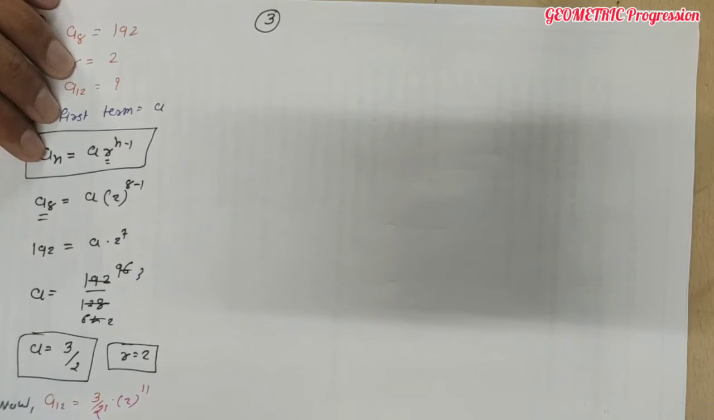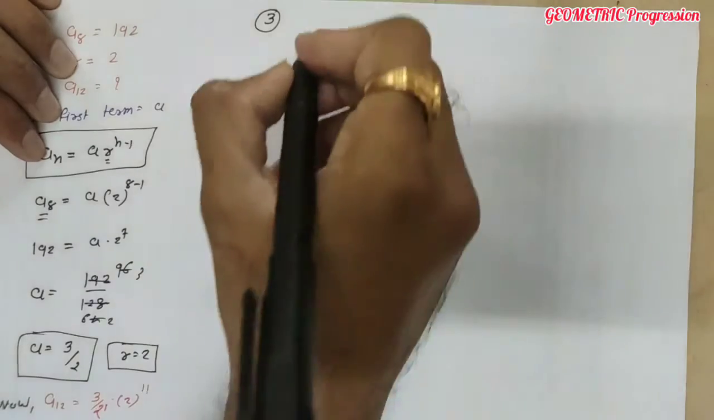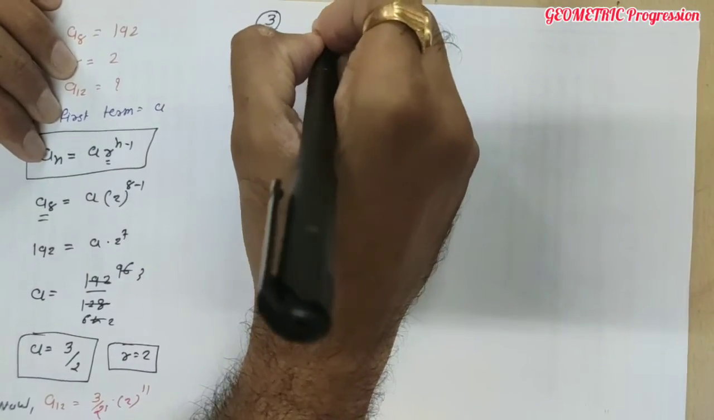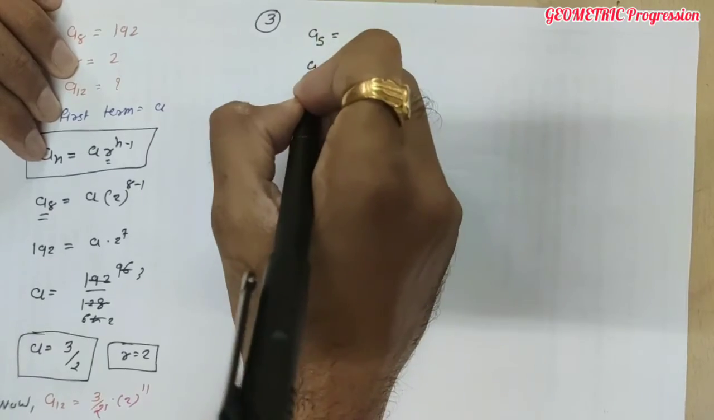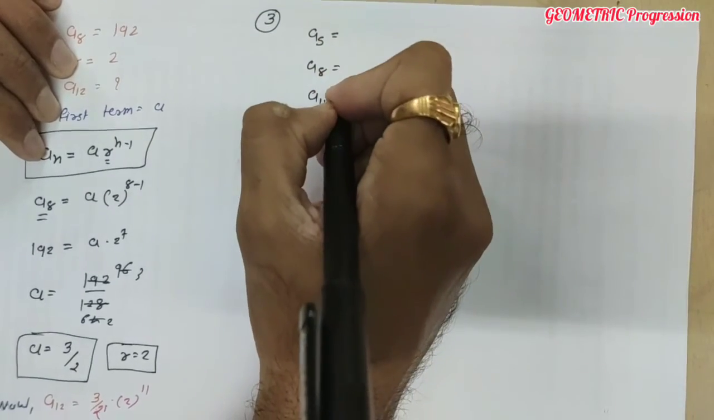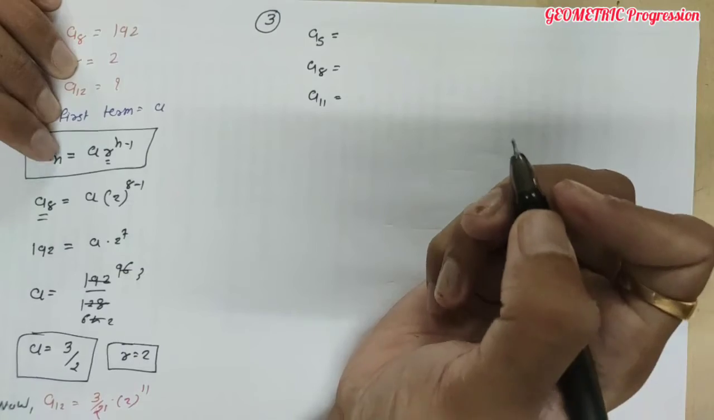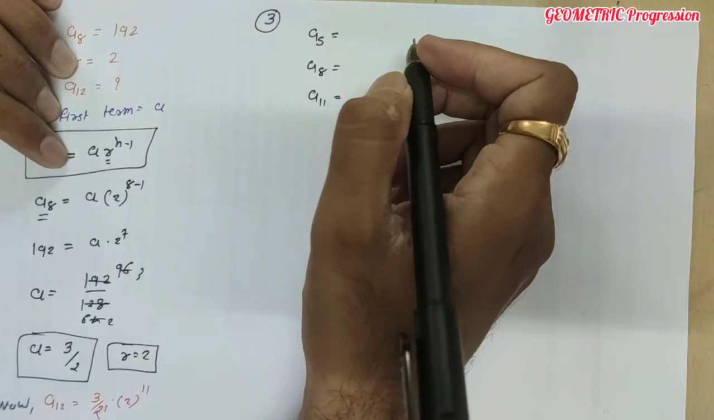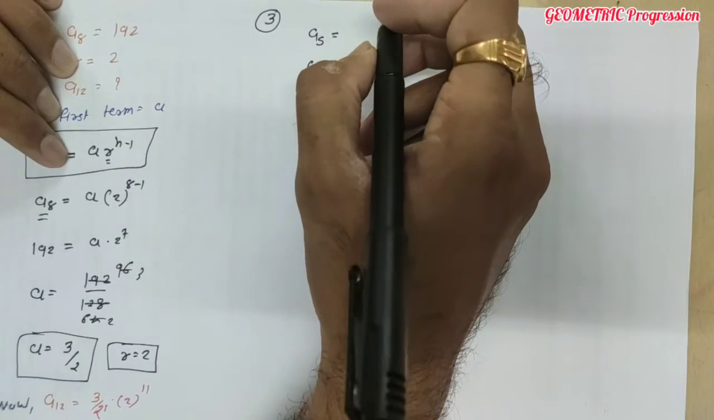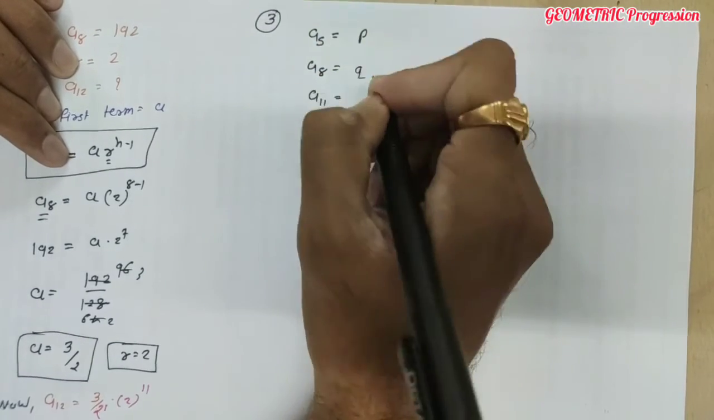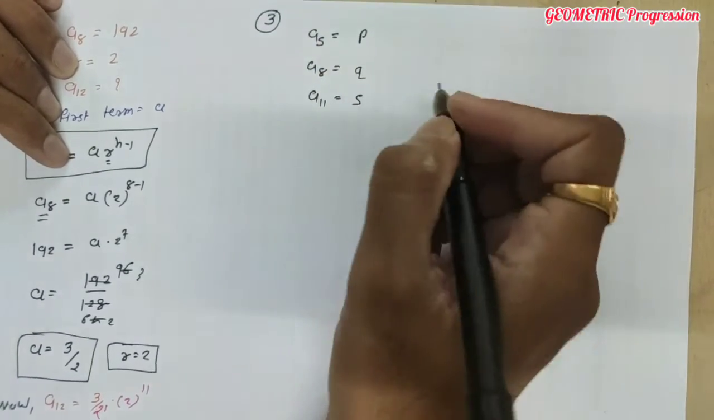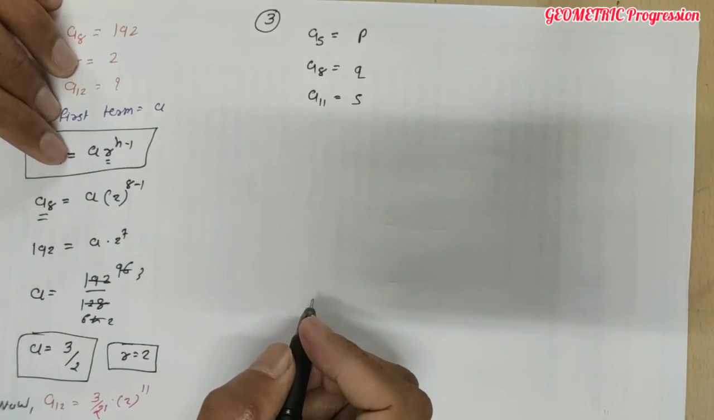Now question number 3. The 5th, 8th and 11th term of a GP are P, Q and S respectively. So 5th term is P, 8th term is Q and 11th term is S respectively. This is given. Prove that.